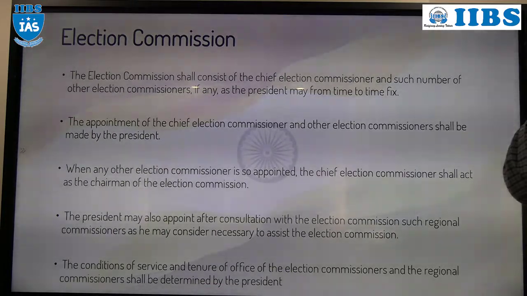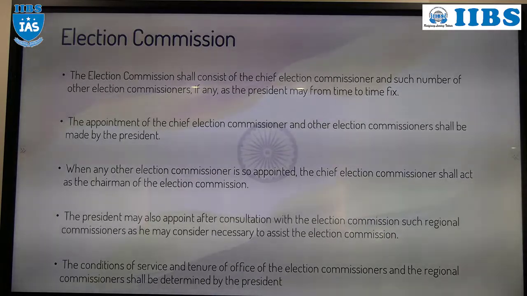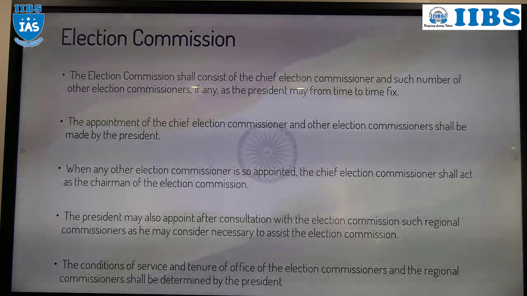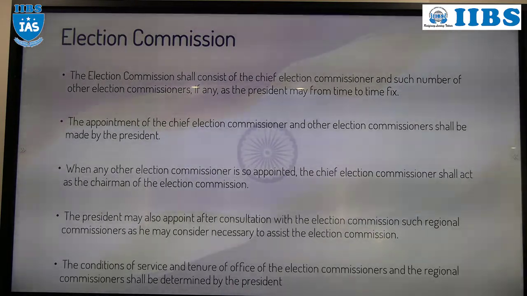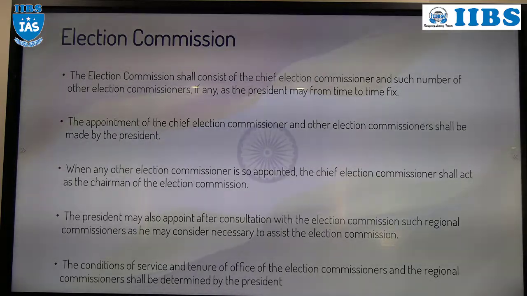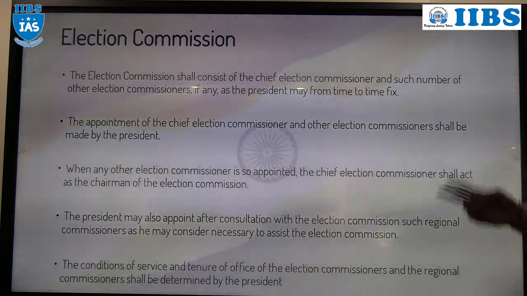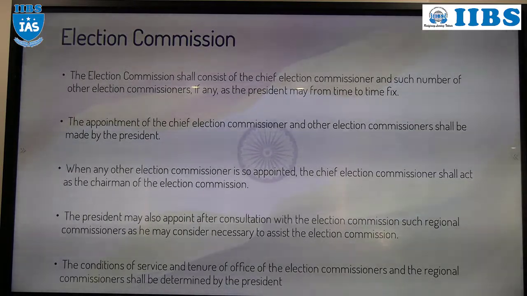If they reduce the voting age from 21 to 18 years, so many more members are eligible to vote. So the workload increased. Getting the point? So in the year 1990, the President appointed 2 Election Commissioners along with the one Chief Election Commissioner. Understood everyone? So at present what is the composition? 1 plus 2. One Chief Election Commissioner and 2 Election Commissioners. Okay, so that is there.